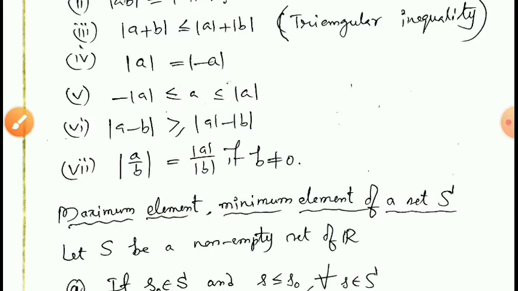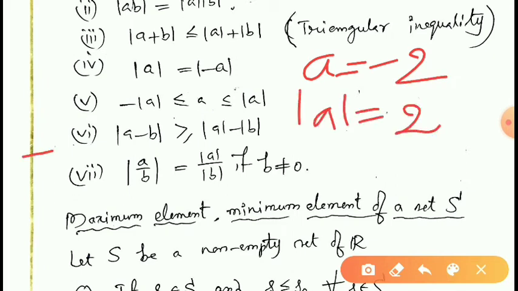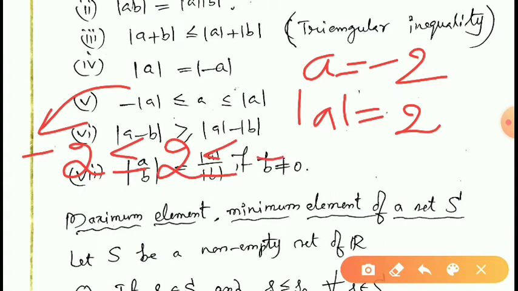So, if you take a negative value, suppose A is equal to minus 2. Then modulus A is equal to modulus minus 2, that is equal to 2. Therefore, this property turns like this: minus modulus A, which is minus 2, is less than or equal to A, which is less than or equal to modulus A, which is 2. Here 2 is equal to 2 and minus 2 is less than 2. Therefore, in this case also it holds.